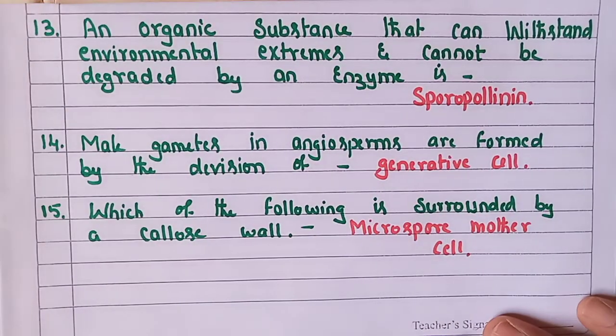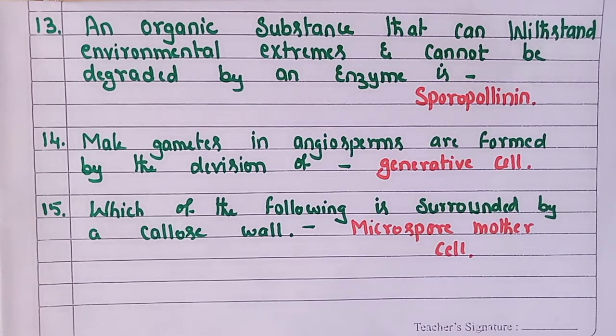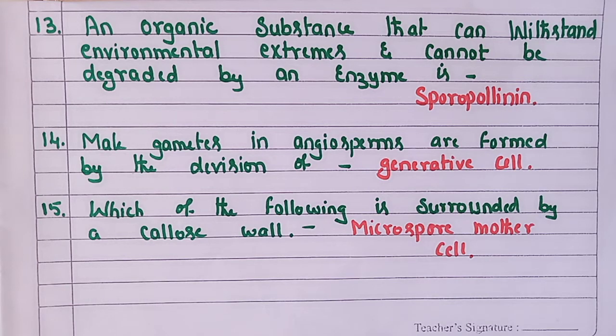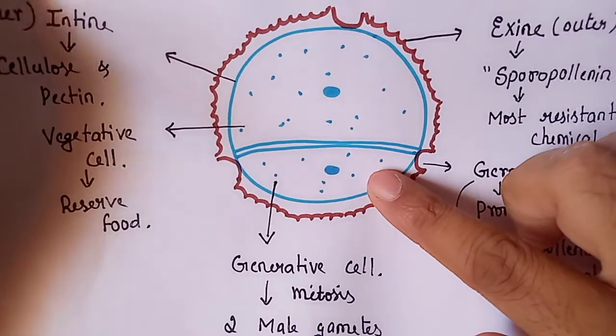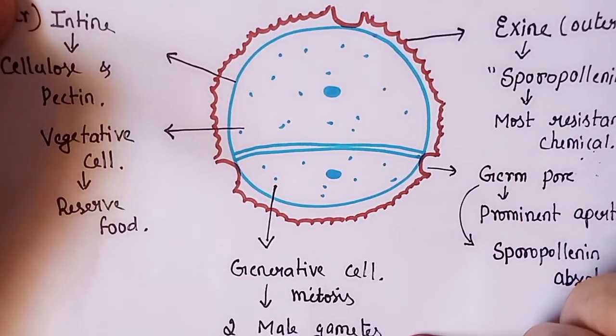So our next question is related to sporopollenin, an organic substance that can withstand environmental extremes and cannot be degraded by enzyme. It is sporopollenin. The next question is, male gametes in angiosperms are formed by the division of generative cell. As you can see here, the generative cell undergoes division to produce two male gametes.